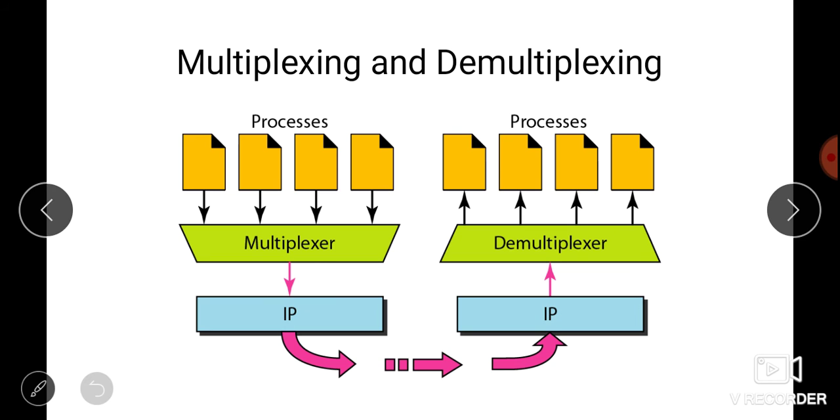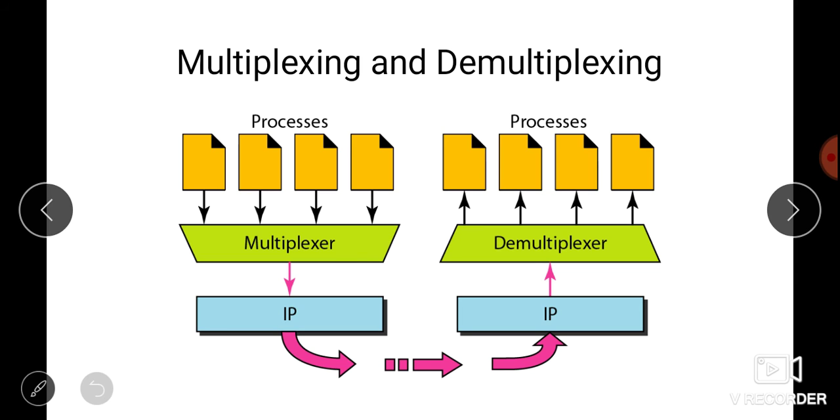This is a many to one relationship, and it requires multiplexing. The protocol accepts messages from different processes, differentiated by their assigned port numbers. After adding the header, the transport layer passes the packet to the network layer. So this is multiplexing.